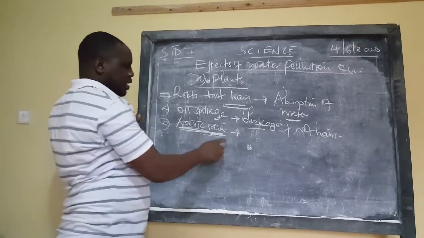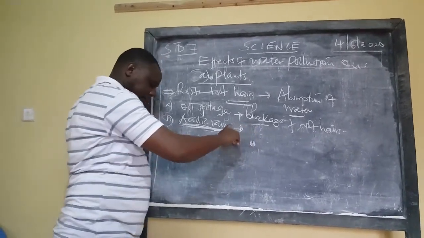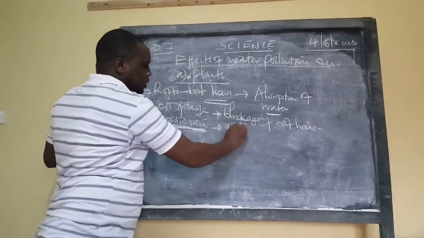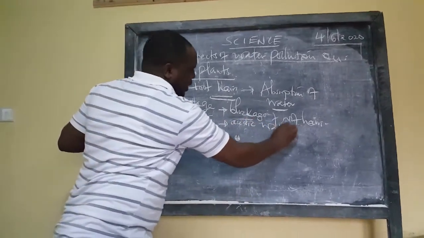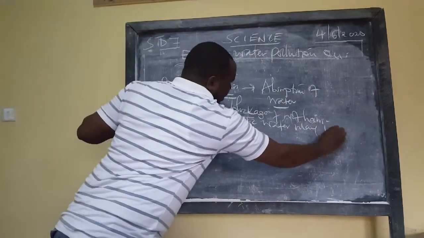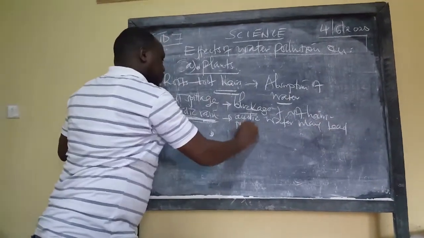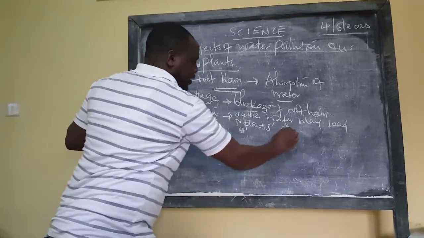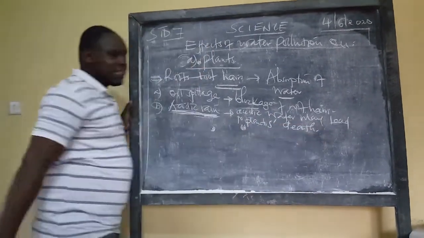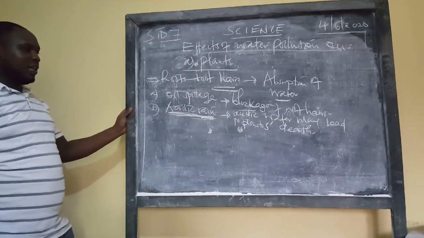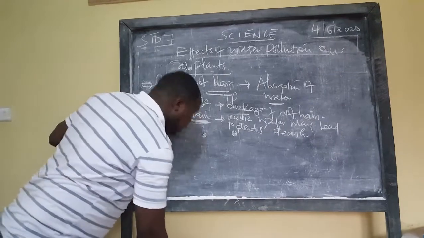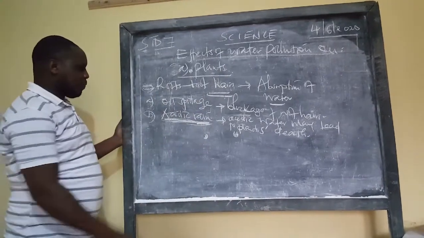So acidic rain caused by acidic water may lead to plants' death. Remember, these plants are many. That's why I'm putting the apostrophe at that point. The plants' death, as Mwalimu said this morning.